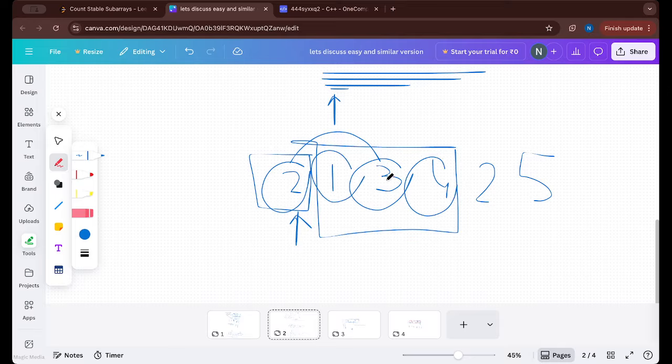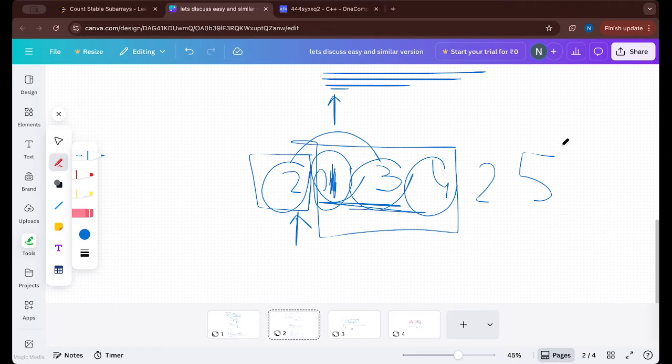So why are 1 and 4 in the same block? Because every value between 1 and 4 is obviously between 1 and 4 itself. There is no value which is more than that. That's why both are in the same block, right? But here 2 and 4 are not in the same block. Why? Because there is an index I with value 1, which is less than 2. That's why this broke here, and that's why a new block starts from here.